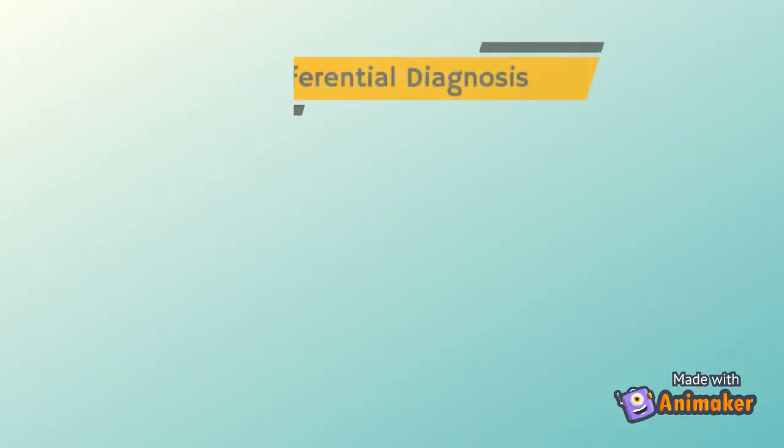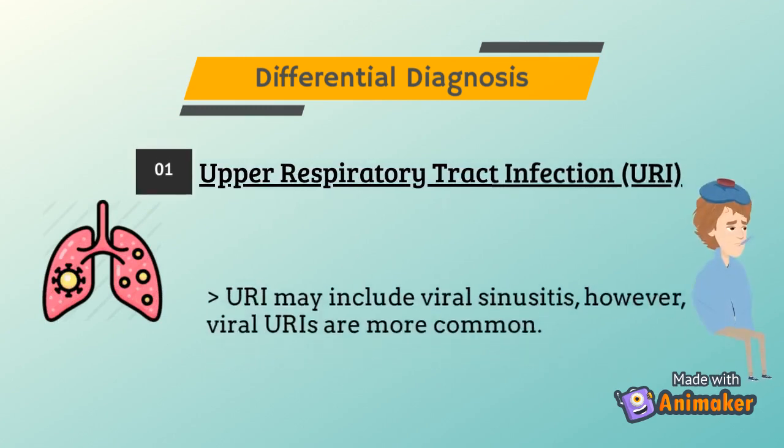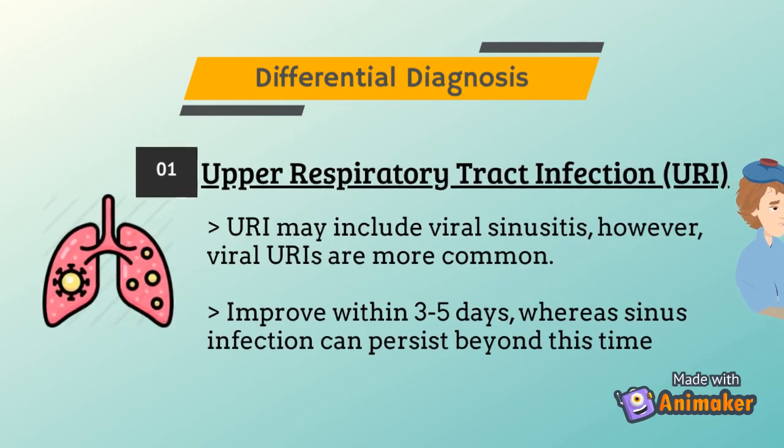Differential diagnosis. Do you know that there are several conditions that can cause misdiagnosis for sinusitis? For example, viral upper respiratory tract infections or URI. Basically, it may include viral acute sinusitis, but viral URI are more common, and the symptoms improve within 3 to 5 days, whereas sinus infections can persist beyond this time.